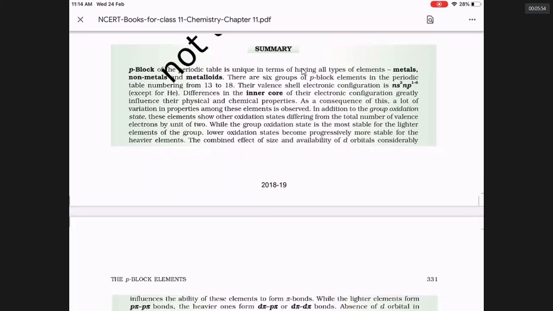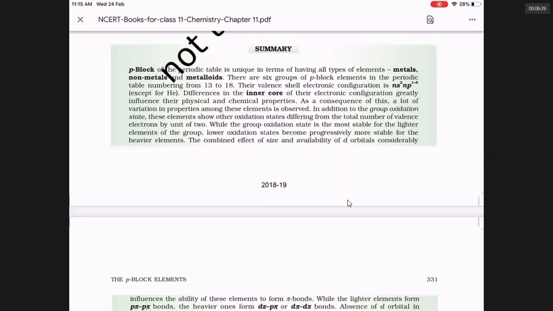Notice the boron of 13th group, the carbon of 14th group, and the nitrogen of 15th group, oxygen of 16th group, fluorine of 17th group, neon of 18th group. They are all in second period. The second period elements have only 2 electrons inside. Outside, if you take boron, 1s2, 2s2, 2p1. Outside 3, inside 2. If you look at aluminum, outside 3, but inside 8. If you look at gallium, outside 3, but inside 18. The difference in the core electronic configuration brings a lot of difference between these properties of the 13th group elements.